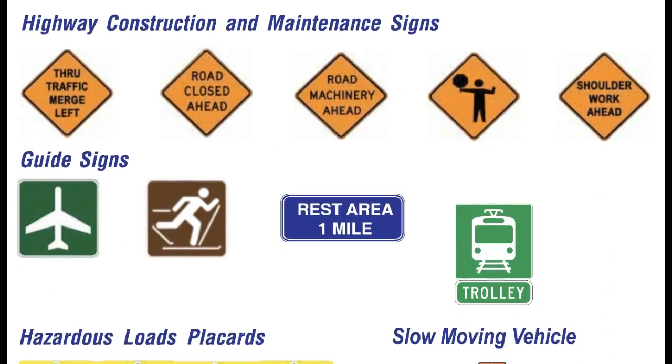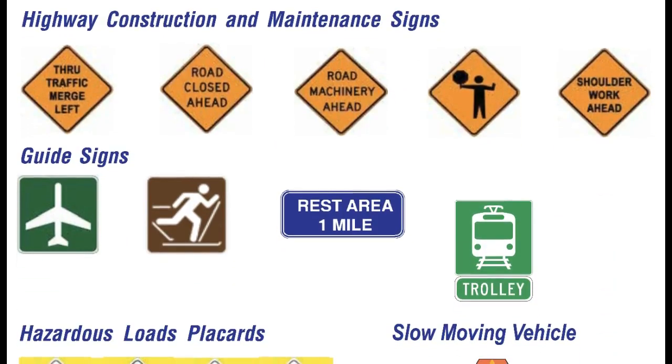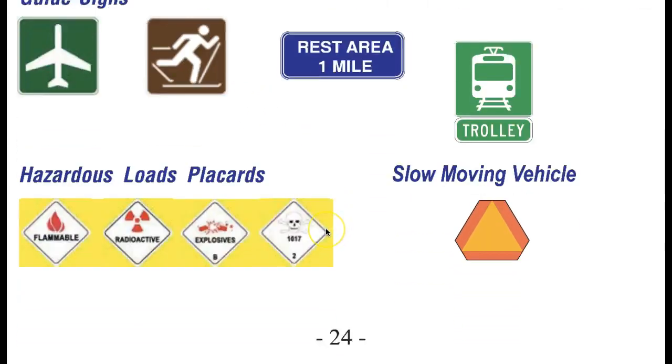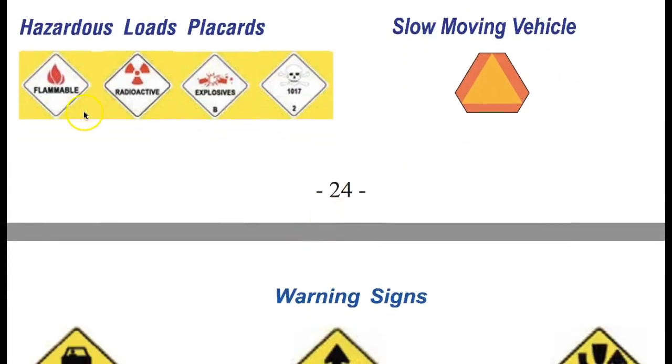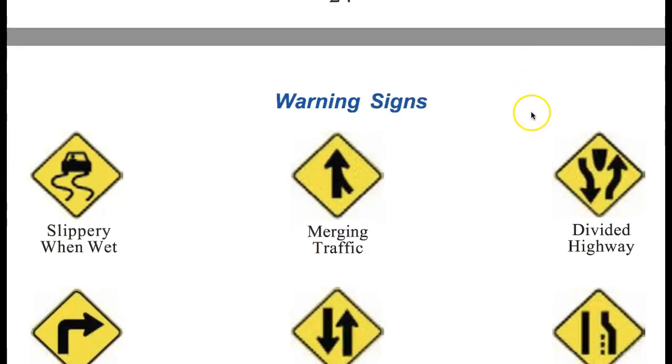Now here are some construction signs. Yellow diamond-shaped signs with black letters that say through traffic merge left, road closed ahead, etc. Just follow the directions. There are some guide signs like an airplane or a skier, rest area, etc. Quite obvious. Hazard signs, slow-moving vehicle signs.